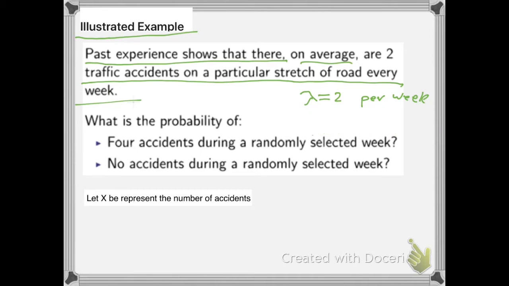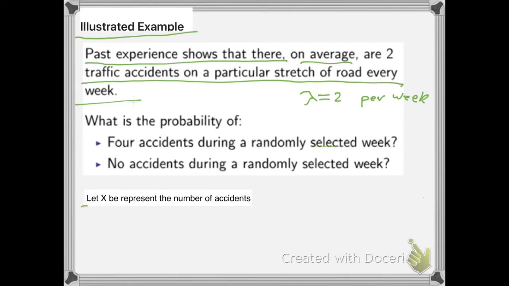Then the required here: what is the probability of 4 accidents during a randomly selected week? That means I'm going to compute the probability that x equals 4. The second required: what is the probability of no accident during a randomly selected week? That means in mathematics I want the probability that x equals 0.